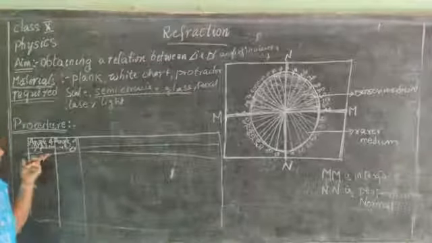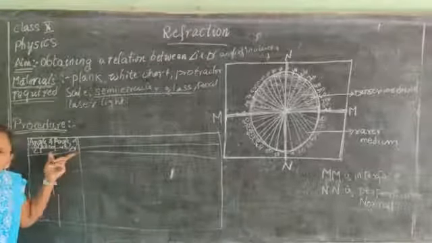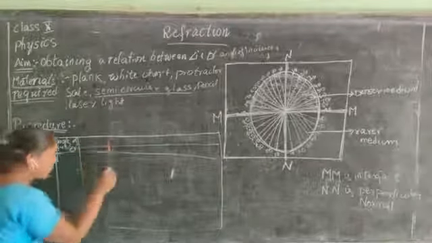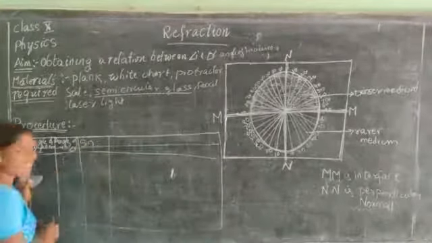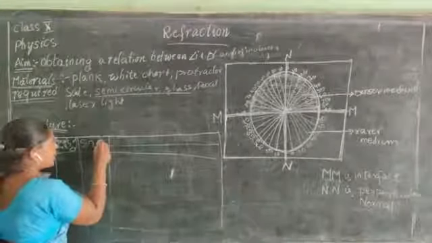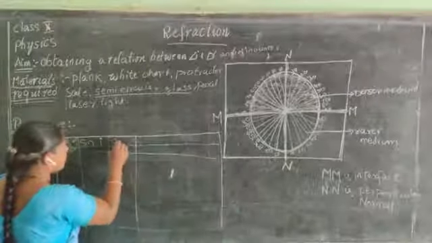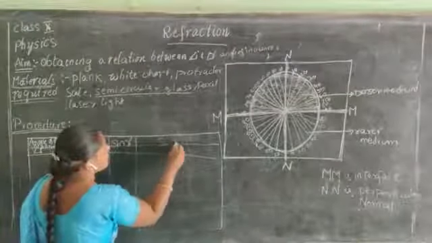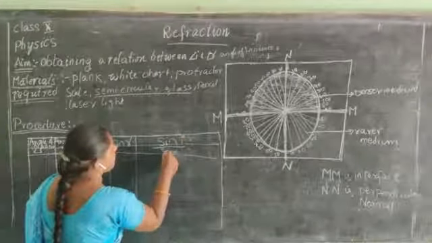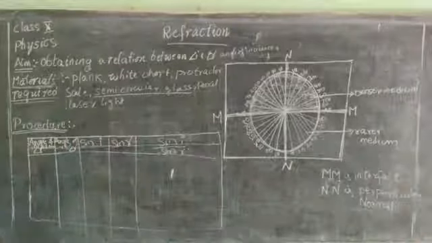This is angle of incidence, angle I, and this is angle of refraction, angle R. And you are supposed to take the sine of it. So, sine I, then sine R. The last column, sine I by sine R.